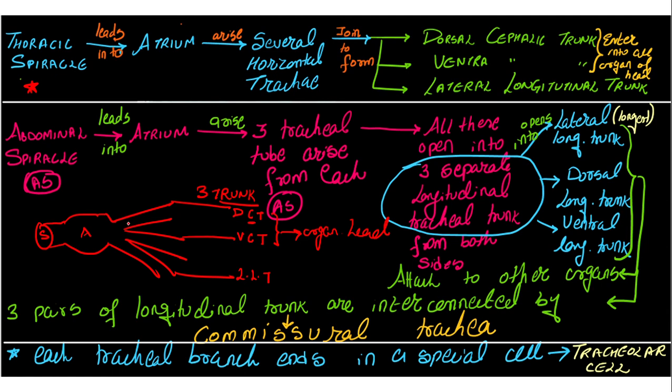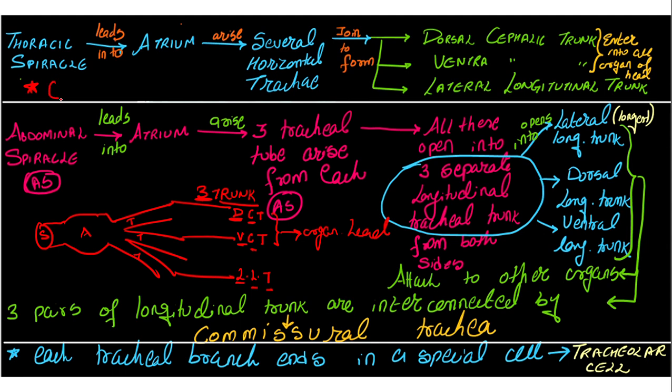We can see several horizontal trachea. These trachea join and form three trunks. What are these three trunks? Dorsal cephalic trunk, ventral cephalic trunk, and lateral longitudinal trunk. Okay, now let's jump on the abdominal one.